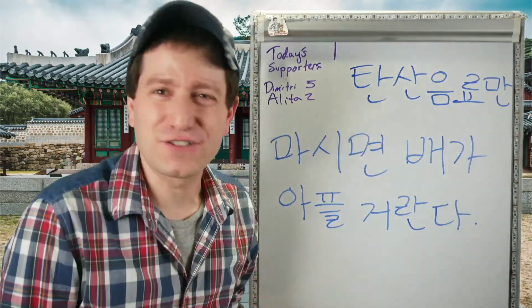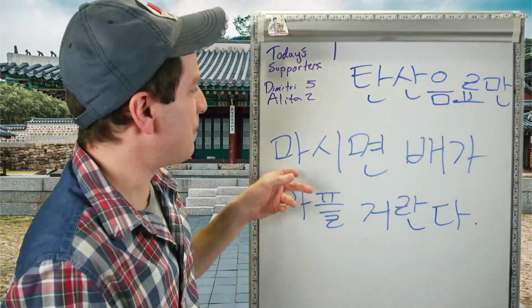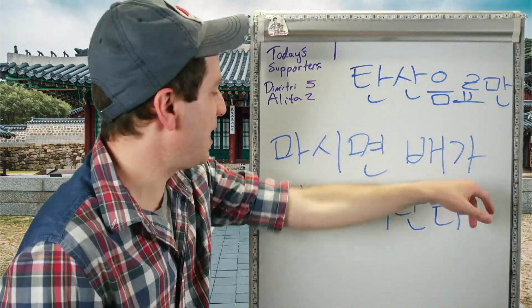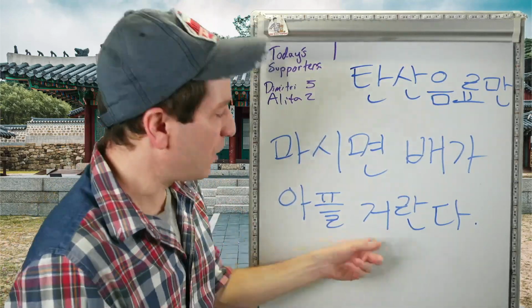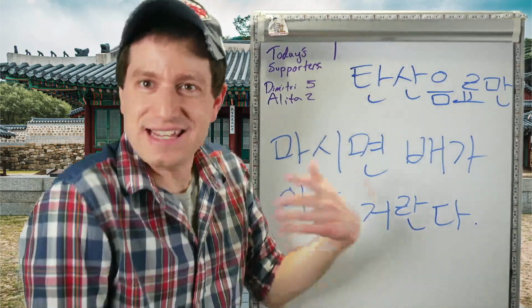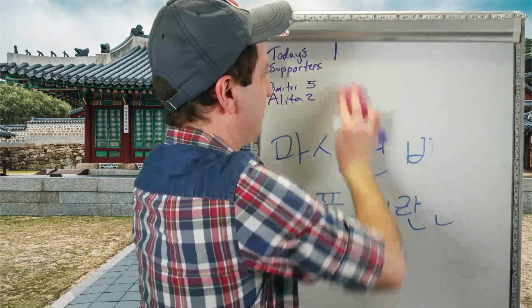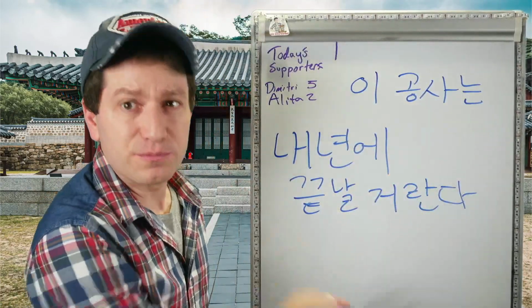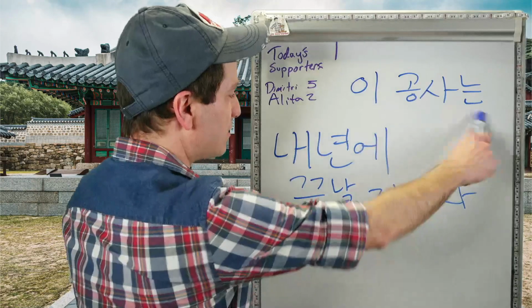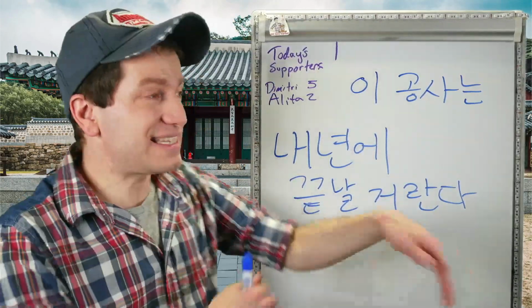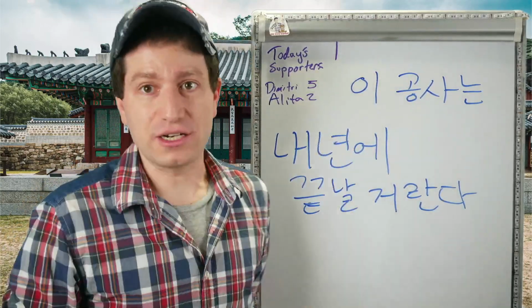탄산음료 is soft drinks, so carbonated beverages, or soda, as we would say. 탄산음료만 마시면, so if you only drink soda, 배가 아프다, your stomach hurts. So 배가 아플 거예요, so your stomach will hurt. 거란다, 거라고 한다. They say, or you know, I heard. So they say if you just drink soda, your stomach's gonna hurt. 이 공사는, so this construction, this project, 내년에, next year, 끝나다, to finish, to complete. 이 공사는 내년에 끝날 거란다. They say, or I heard, that this construction is going to finish next year.